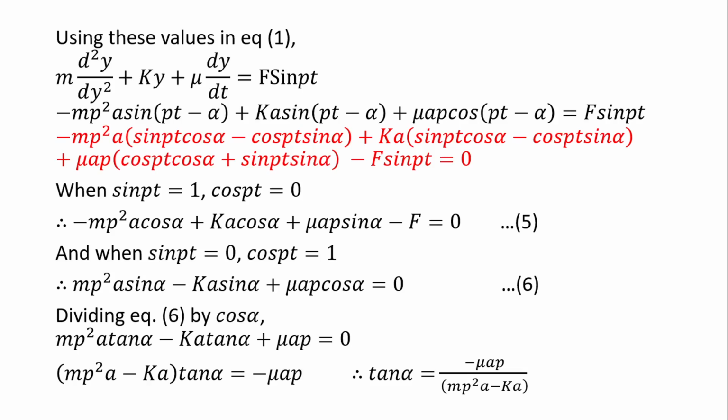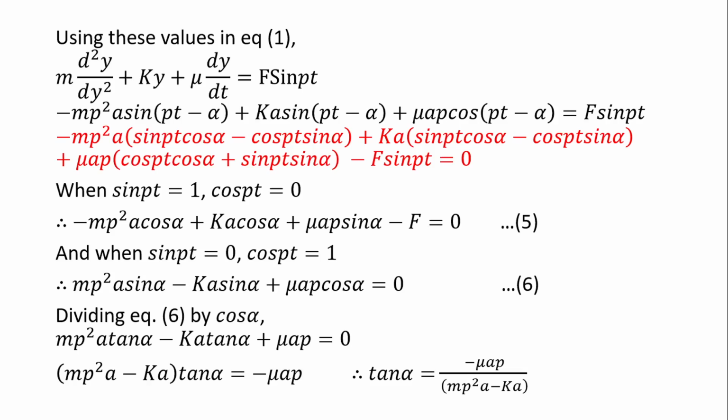Let us divide equation 6 by cos alpha, and we find the equation as mp square a sin alpha upon cos alpha, that is simply tan alpha, then minus ka sin alpha upon cos alpha, that is tan alpha, and plus mu ap, that is equal to 0.